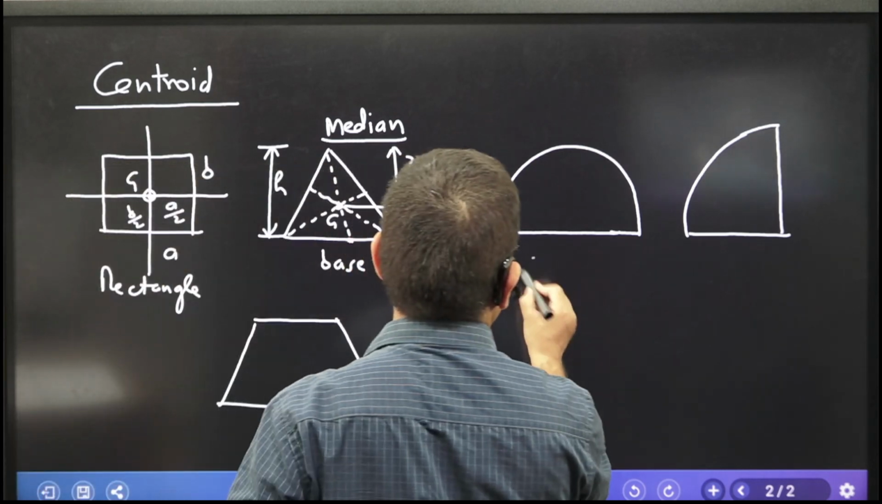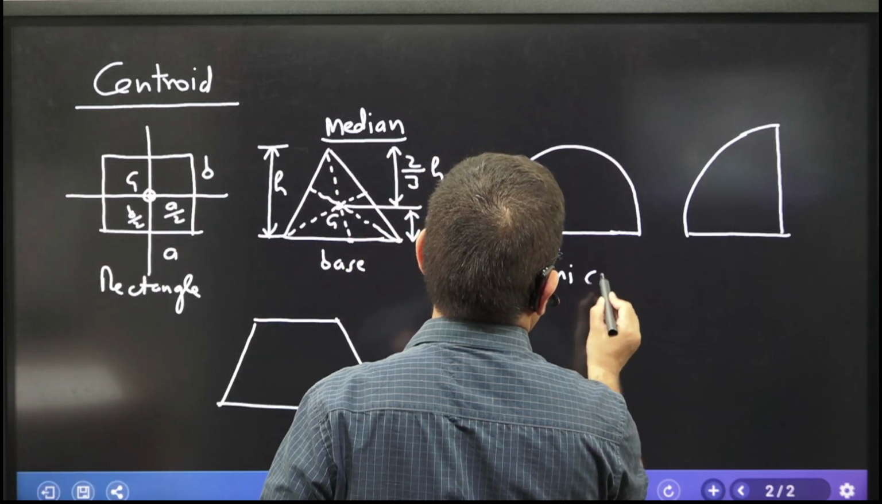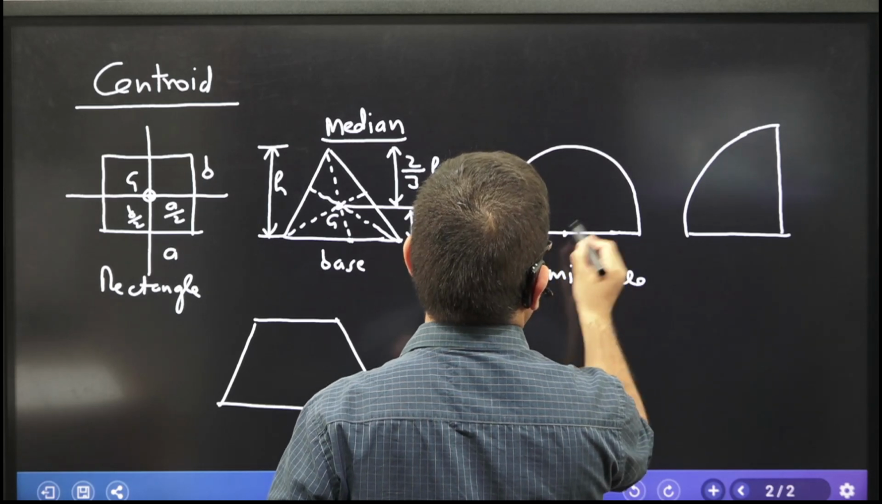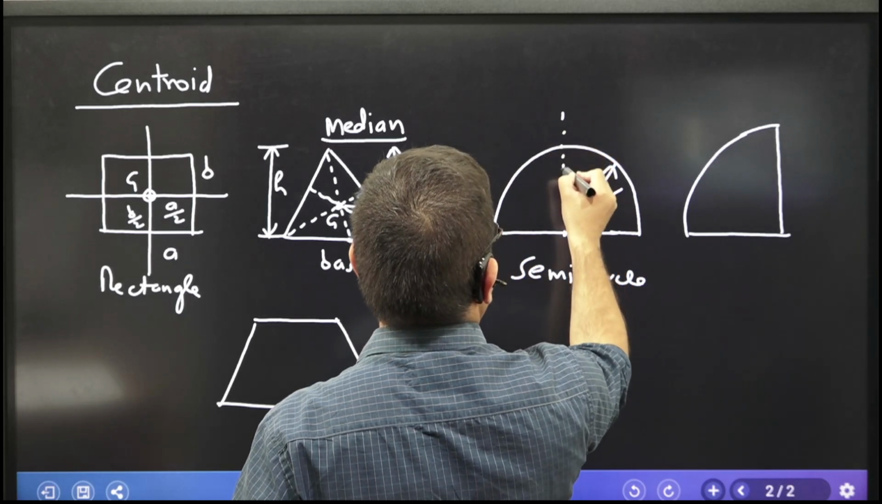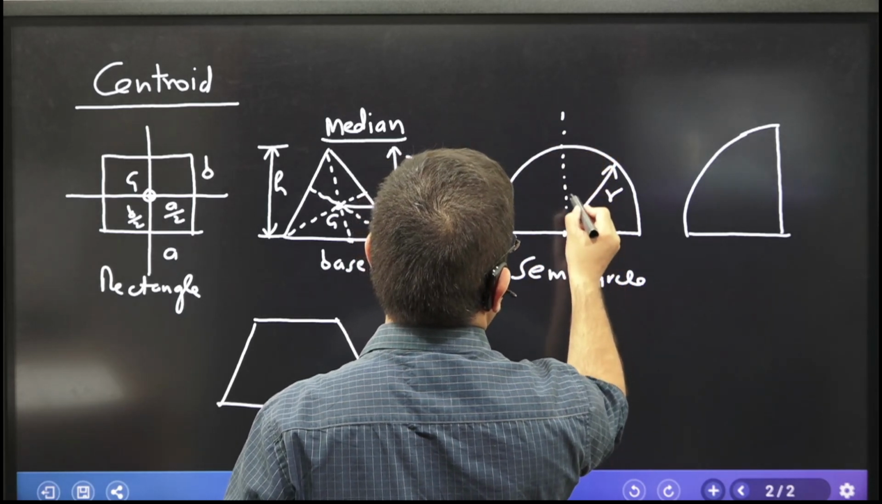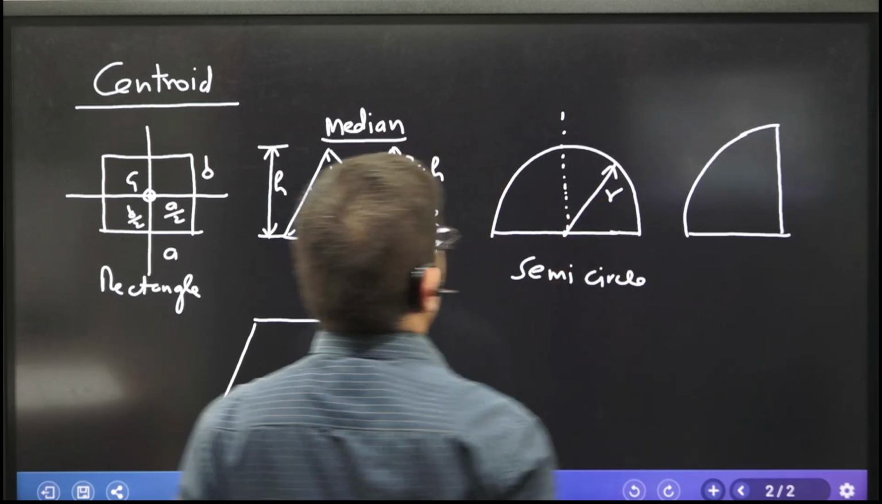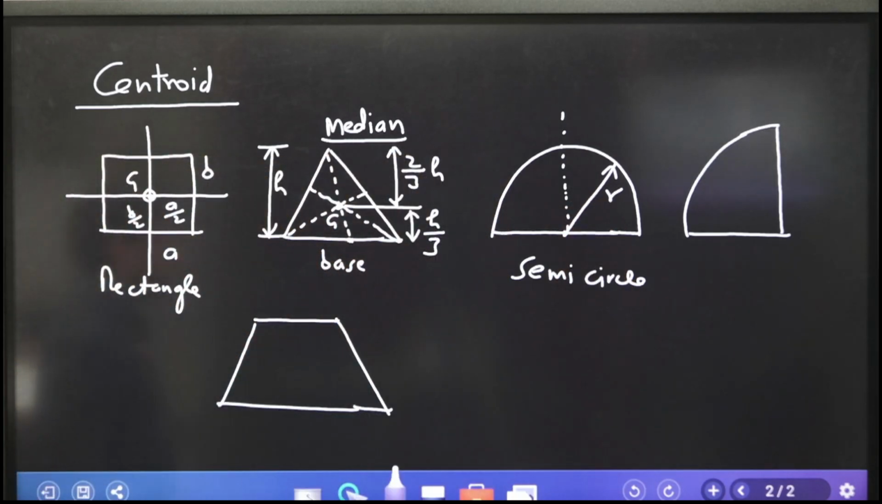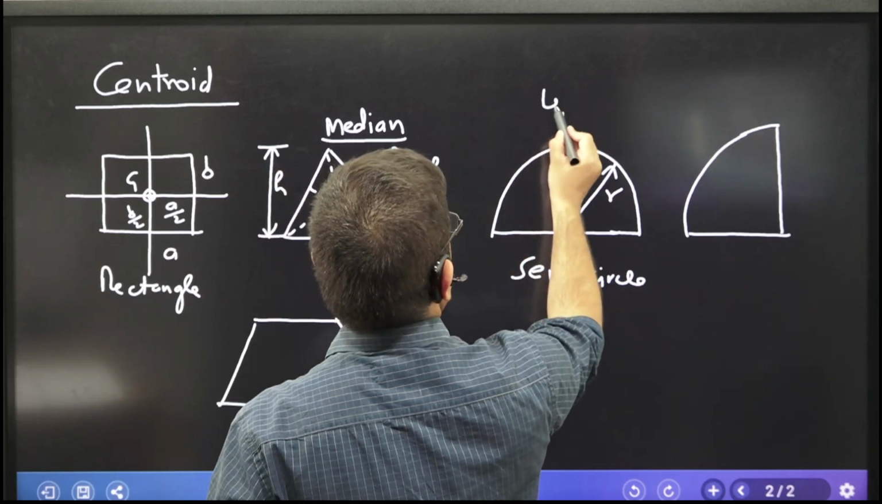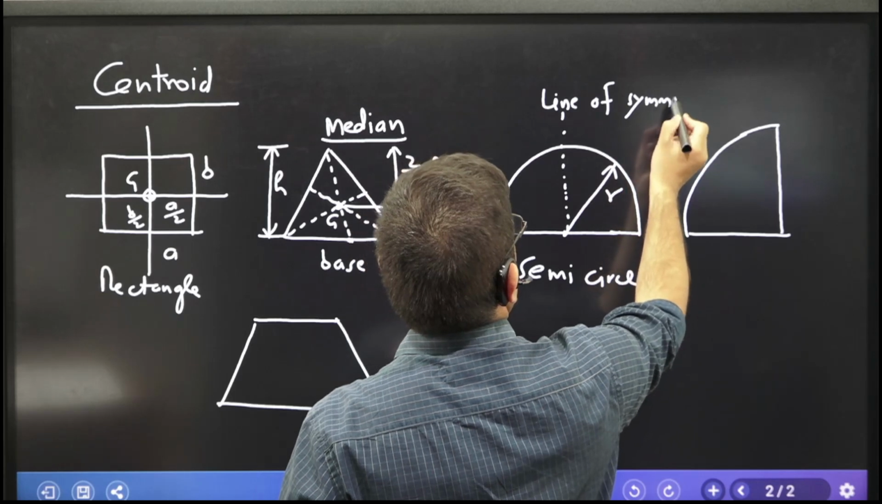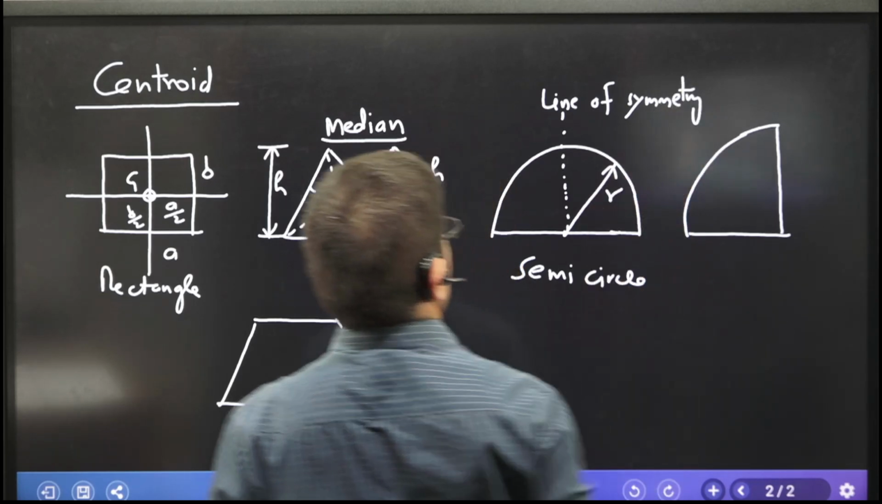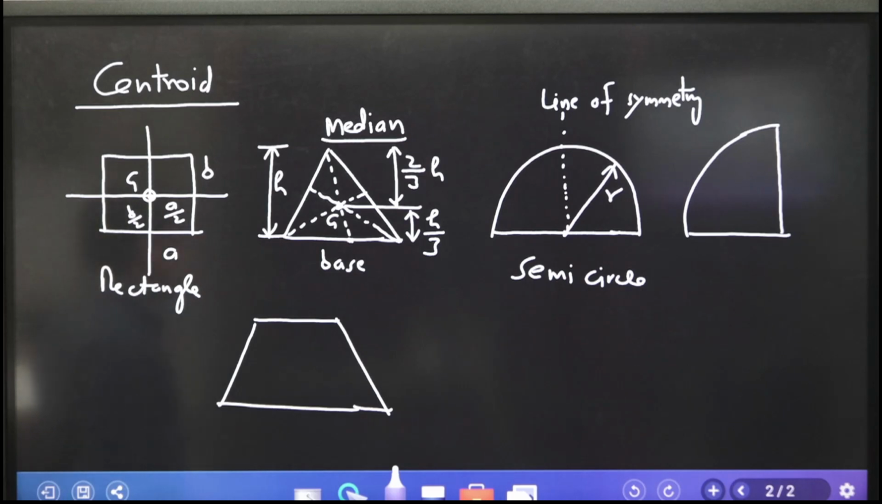Now what is this? This is a semicircle with radius r. Now I tell you the centroid or center of area will be somewhere on the line of symmetry. This is the line of symmetry. Can I say that? What is the line of symmetry, sir? Line of symmetry is something which divides the entire shape into two halves.